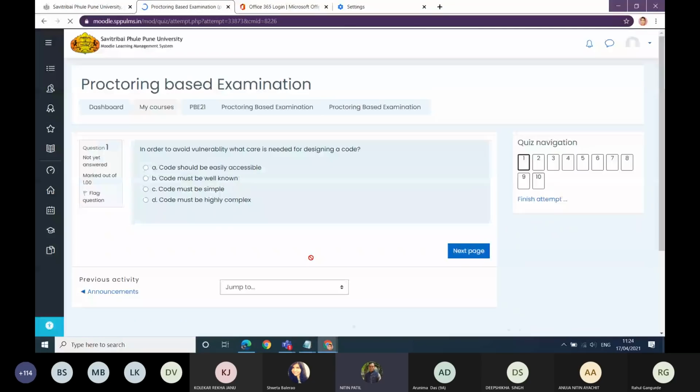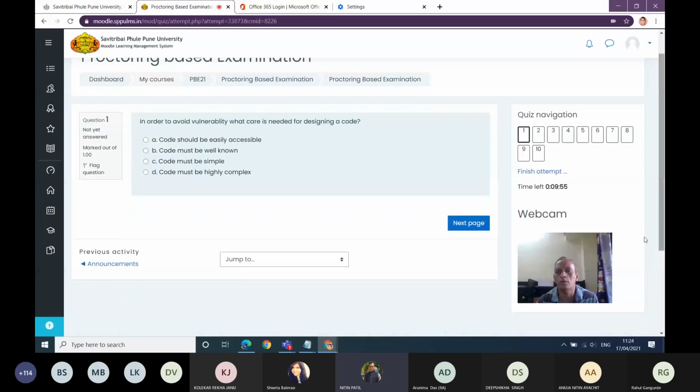Correct. Now, when I say start attempt, my picture would be shown on this side every time, along with the movements that I make. Suppose I hide for a while, or try to cheat the system, or switch off the camera. My supervisors who are monitoring the exam from the other side would be able to capture that I tried creating an obstacle in the process of proctoring.